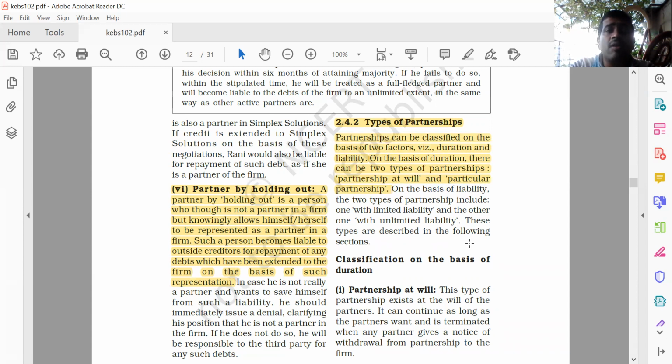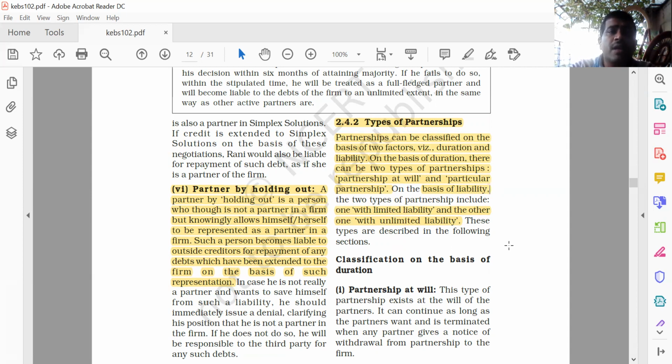On the basis of liability, क्या लिखा है? On the basis of liability, the two types of partnership include, दो तरह के partnership, with one with limited liability and other with unlimited liability. ये तो normal है ना. On the basis of liability, liability के हिसाब से दो भाग है, one with limited liability and one with unlimited liability.